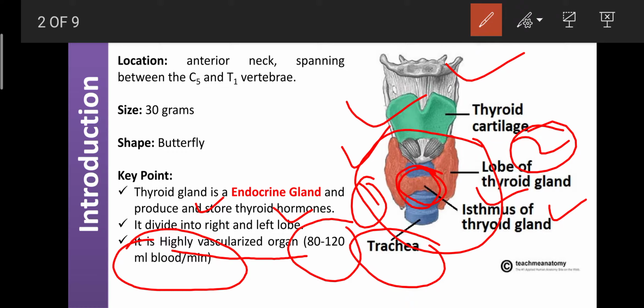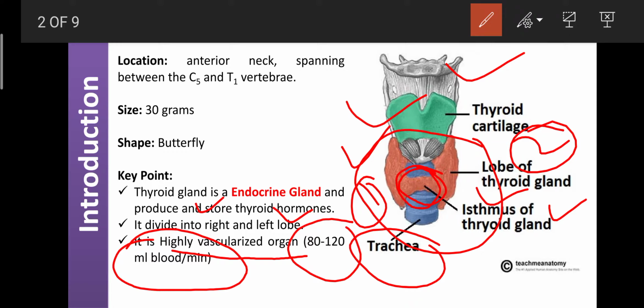Those organs of our body that continuously require oxygenated blood from the systemic circulation are known as vascularized organs. Among them, some organs require more oxygen continuously, and such organs are known as highly vascularized organs.